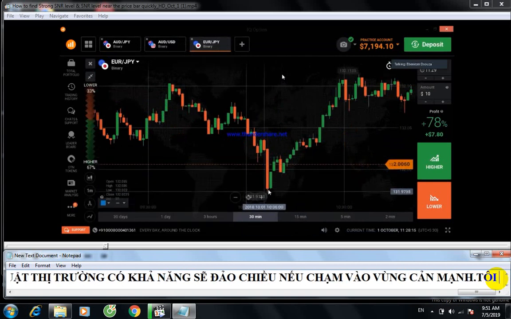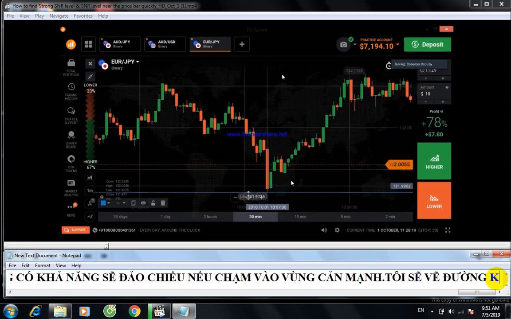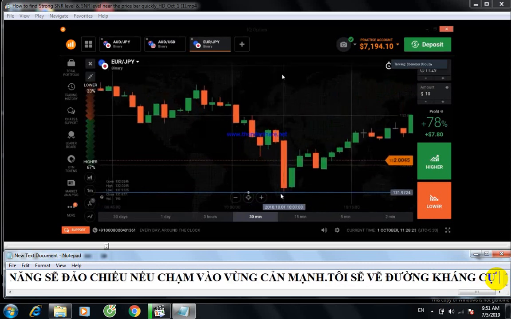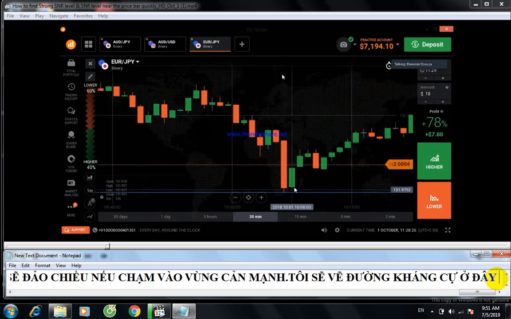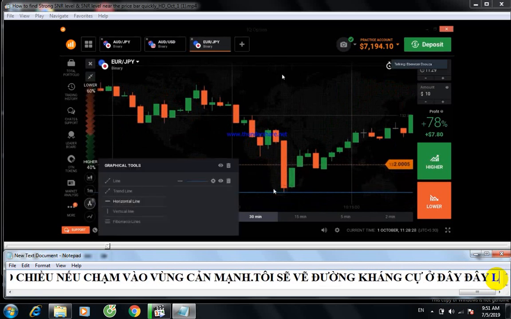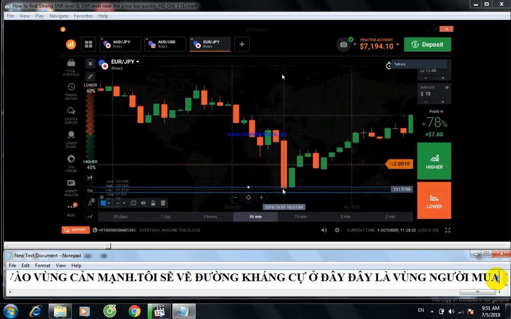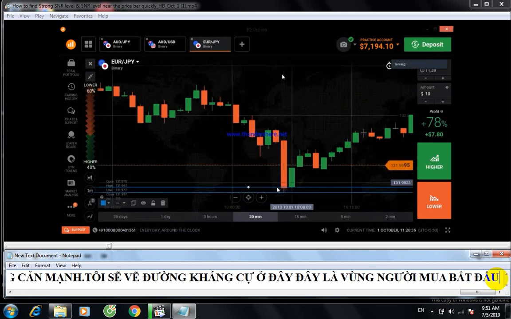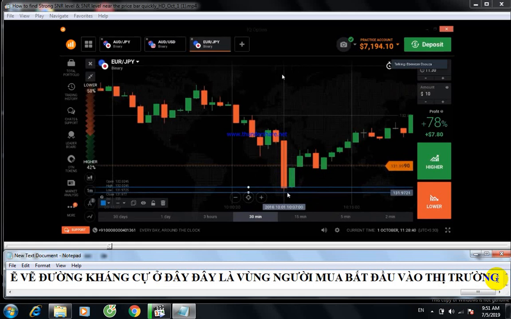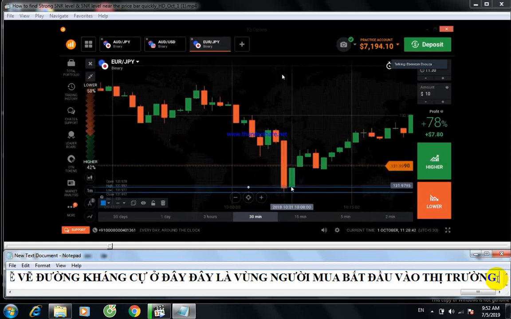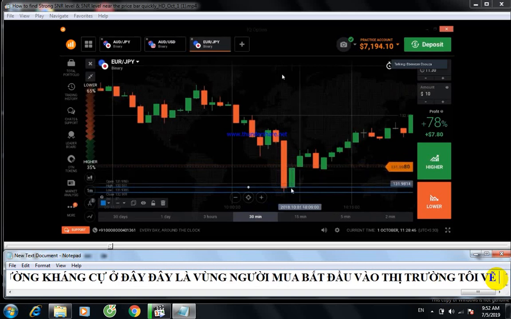So you can see when the market comes to this level, buyers entered. This is the buyers' entry point, and we are seeing the buyers' candle from this point. This whole area is a buyers' area. Buyers entered from this point, but we are seeing the buyers' entry from this point. This is the real body, the buyer's body.